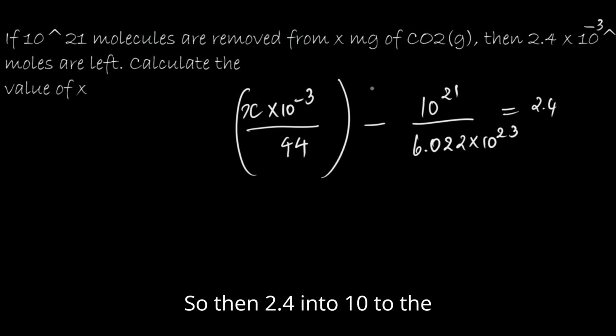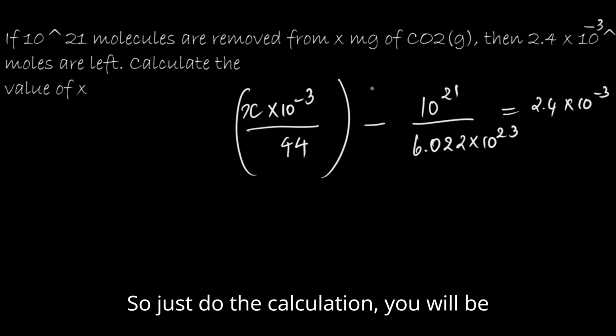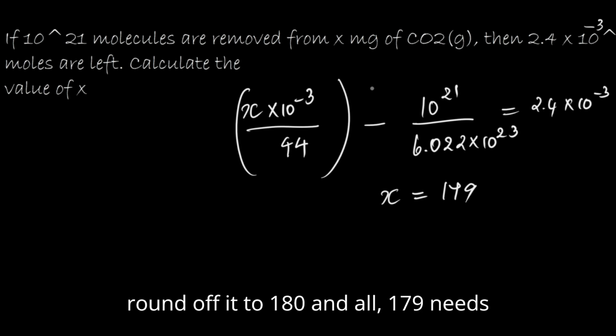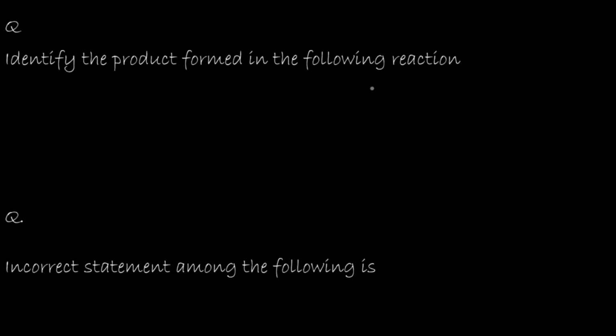Then 2.4 into 10 to the power minus 3 moles are left. Just do the calculation and you will end up with X equal to 179. Don't round it off to 180, 179 needs to be the right answer.